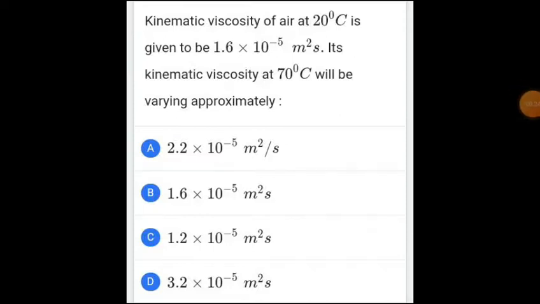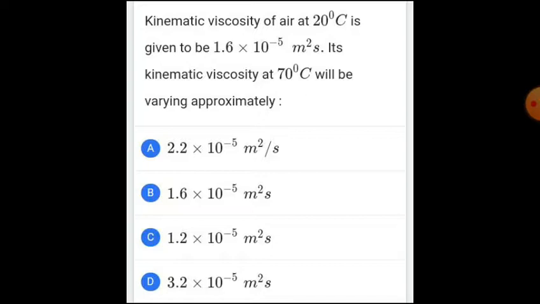This is that question which is from our topic fluid mechanics. The question is: kinematic viscosity of air at 20 degrees Celsius is given to be 1.6 into 10 power minus 5 meter square per second. Its viscosity at 70 degrees Celsius will be varying approximately dash.